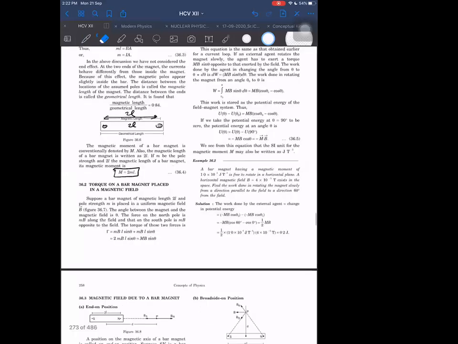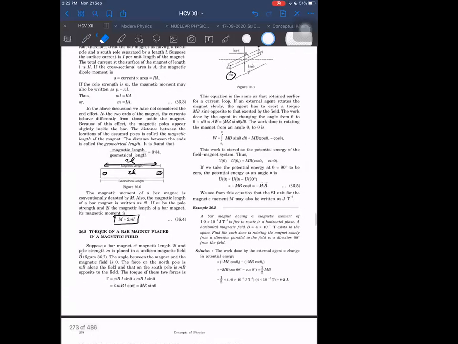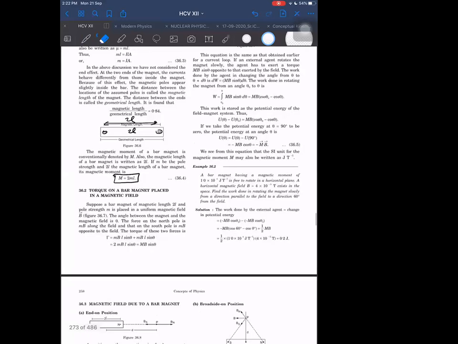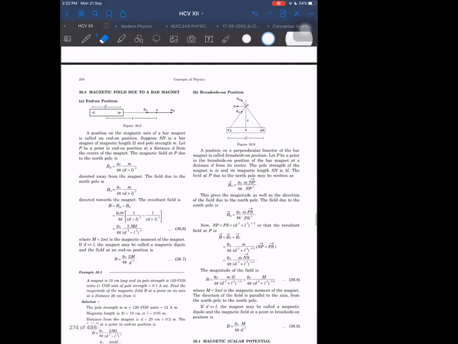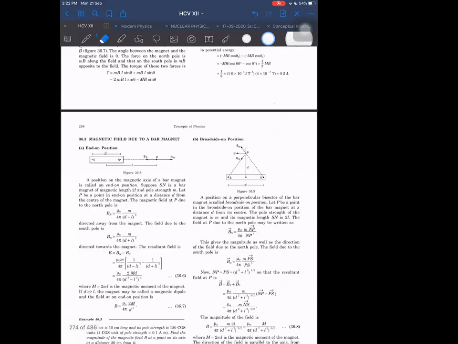There is nothing like a real magnetic charge. It is an equivalent magnetic charge, we can say. Just assume that it exists. In reality there is no magnetic charge, because if some magnetic charge were existing, then the field from all sides would be in one direction only. But that does not happen. Magnetic field lines form closed loops. Inside they go from south to north, outside they go from north to south. So they form a closed loop, unlike the electrostatic field.